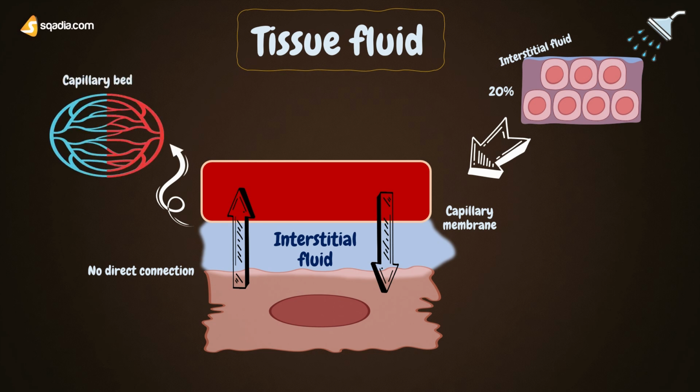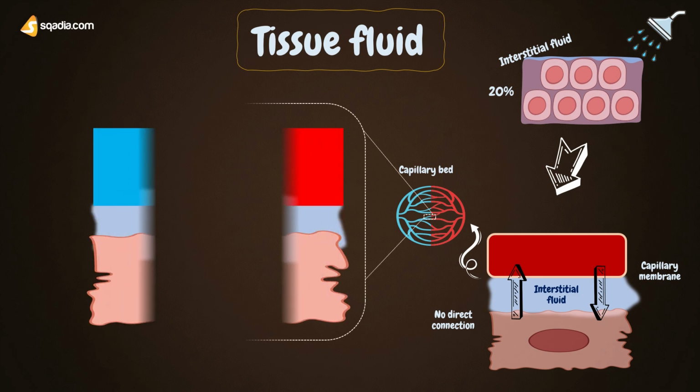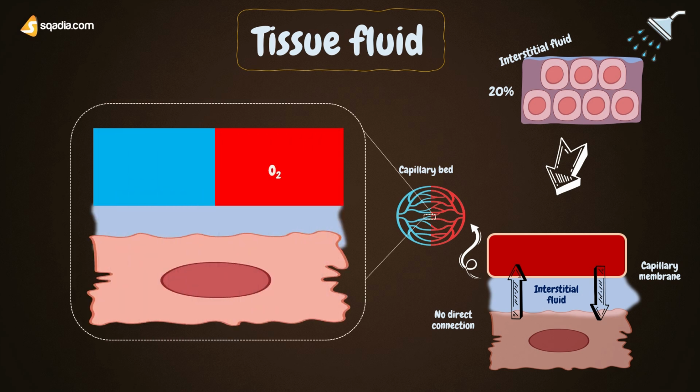We know from our previous videos that at the level of capillaries, oxygen and other nutritive substances diffuse from the arterial end of the capillary, and via tissue fluid they reach the cells. Then carbon dioxide and other wastes diffuse from the cells and enter the venous end of the capillary, again